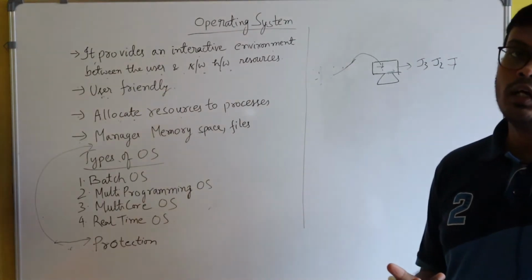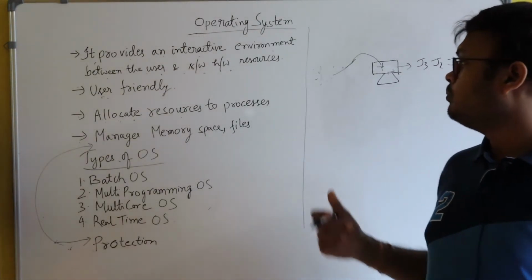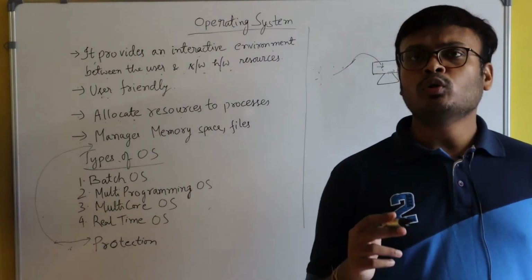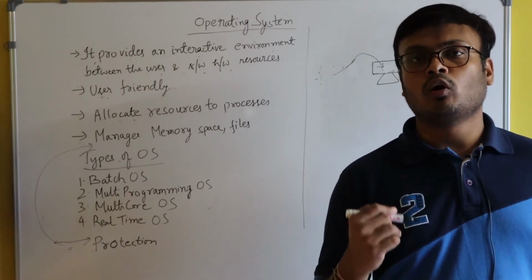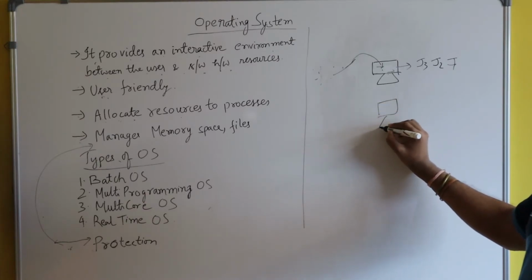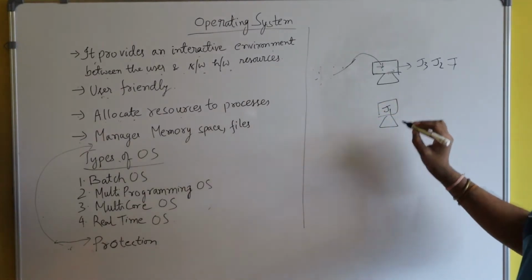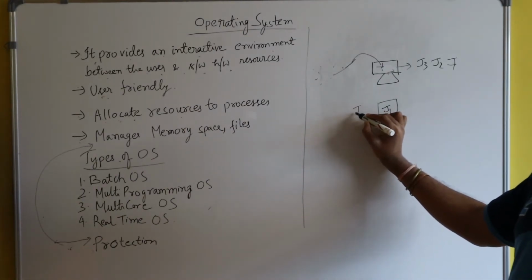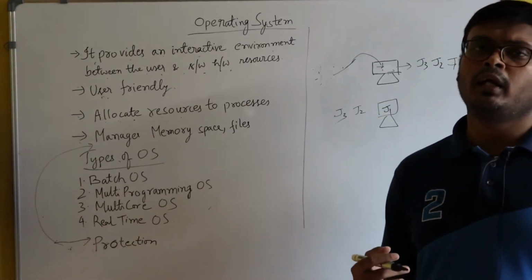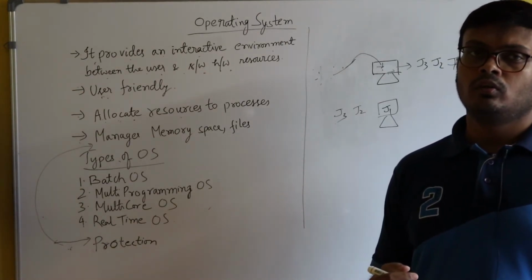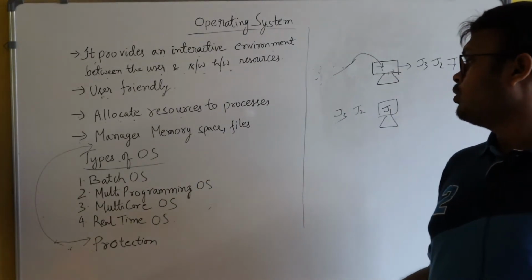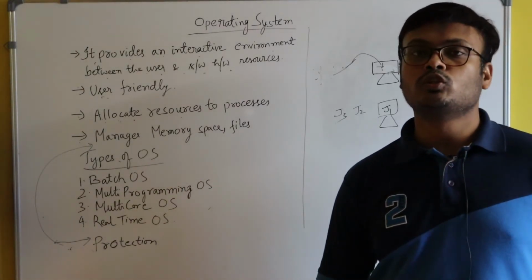But what was the disadvantage of batch operating system? The disadvantage was that if the computer is stuck with one job for a long time, then other jobs will have to starve. If the computer is stuck with job J1 for maybe 2 or 3 days, then job J2 and job J3 will have to wait for 2 or 3 days because they don't have any other option but to wait. So this was the main disadvantage of batch operating system, and that's why it is not in use today.